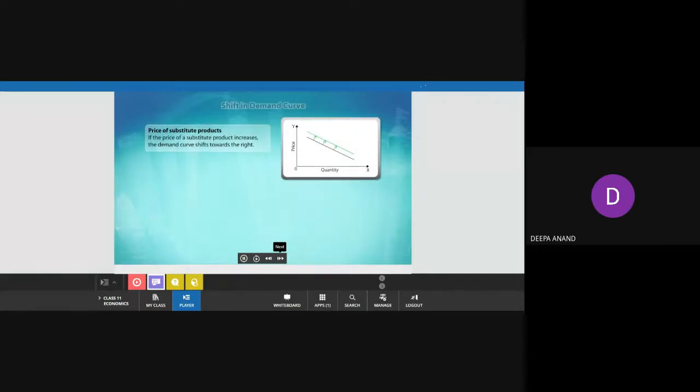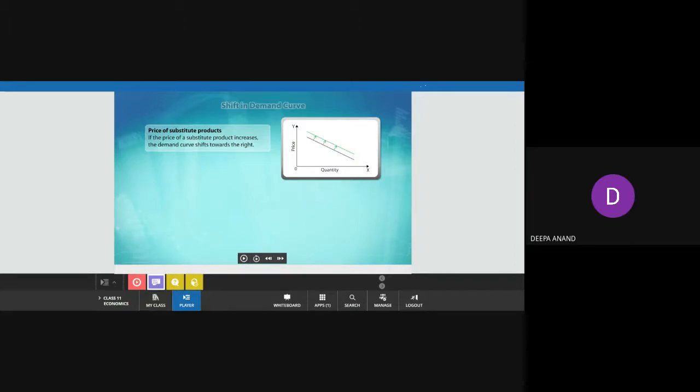Price of substitute products. Take for example Pepsi and Coke as substitutes. If the price of Pepsi increases, it is good for Coke. That means there is an increase in demand for Coke, because your substitute has increased their price.